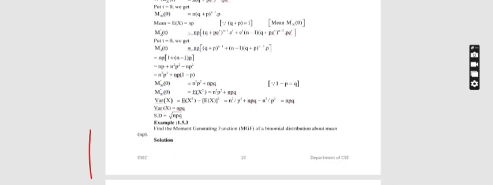We know the moment generating function of a binomial distribution. The formula is mx of t is equal to q plus p e power t the whole power n. If I differentiate it one time, I get n into q plus p e power t the whole power n minus 1 into p e power t, because it is differentiating with respect to t, so I get p e power t outside. If I substitute t equal to 0, here e power 0 will become 1, this also will become 1.